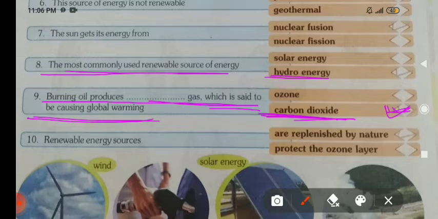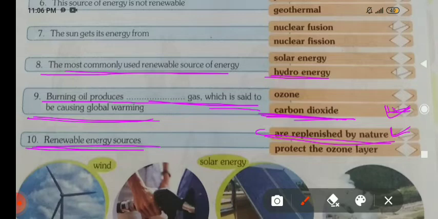Now come to the 10th. Renewable energy sources are replenished by nature. Replenished means it can be made by nature, it can be fulfilled by nature.